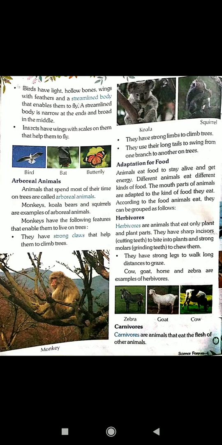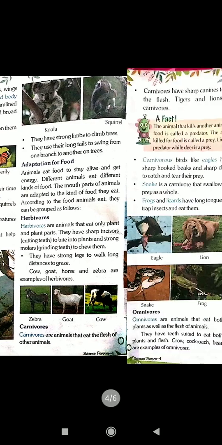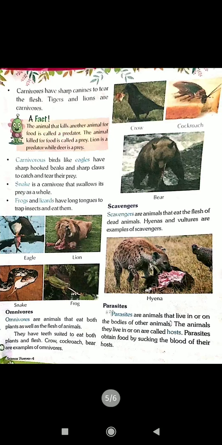Next is carnivorous. Carnivorous are the animals that eat the flesh of the other animals. Carnivores have sharp canines to tear the flesh. Tigers and lions are carnivorous. Carnivorous birds like eagles have sharp hooked beaks and sharp claws to catch and tear their prey.